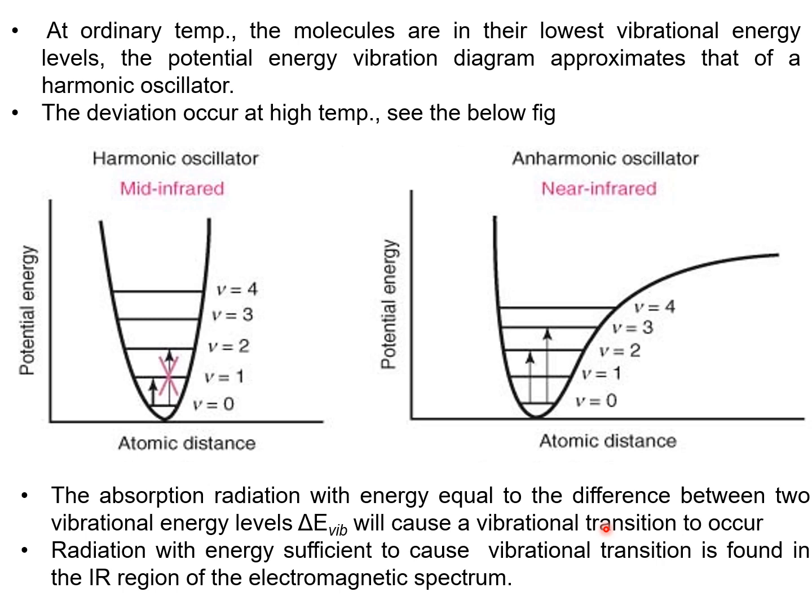So this energy will cause the vibration of that molecule. Radiation with energy sufficient to cause vibrational transition is found in the IR region of the electromagnetic spectrum. So when the molecule starts to vibrate, it gives bands or spectra in the IR region of the electromagnetic spectrum.